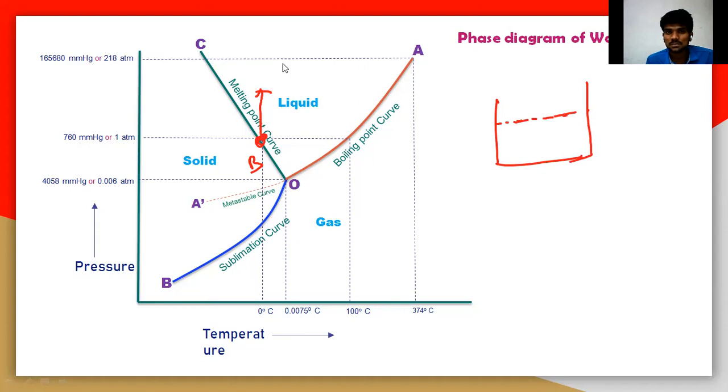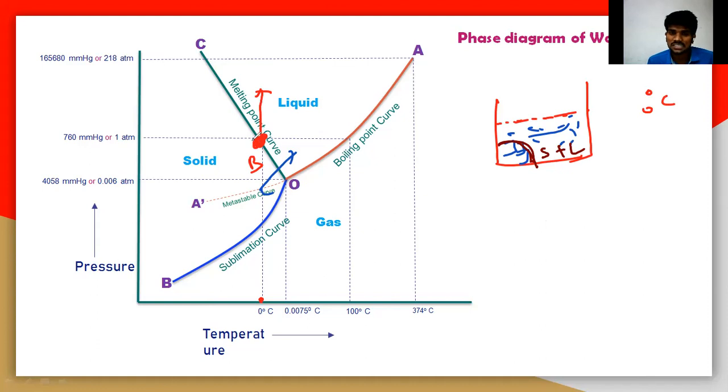At that point B, there is an equilibrium between the solid and the liquid. That means there are solid particles and liquid particles. Let us take this color as the solid, and the blue color as the liquid. So there is a solid and a liquid at this point B, at 0 degrees Celsius.